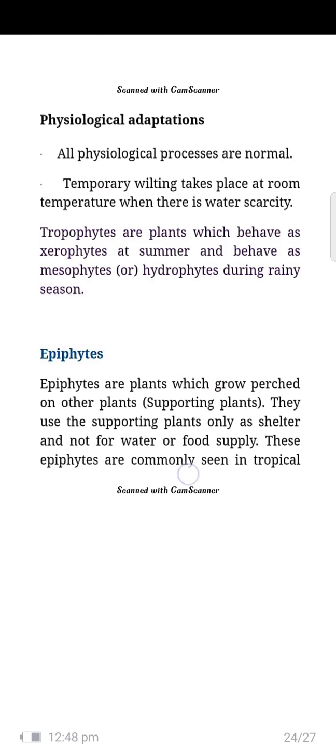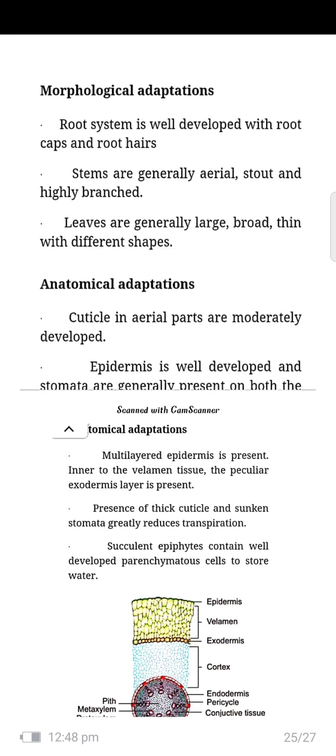Physiological adaptations of mesophytes. All physiological processes are normal. Wilting is temporary and takes place at room temperature when there is water scarcity. Tropophytes are the plants which behave as xerophytes in summer and behave as mesophytes or hydrophytes during the rainy season. Epiphytes are the plants which grow perched on other plants. They use the supporting plants only as a shelter and not for water or food supply. These epiphytes are common in tropical regions.